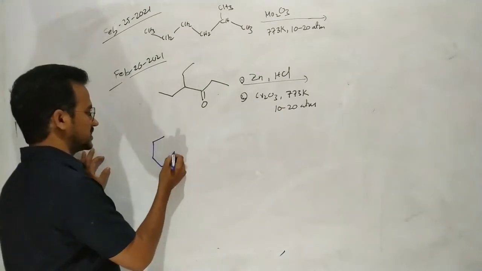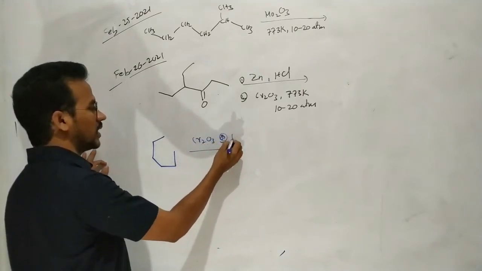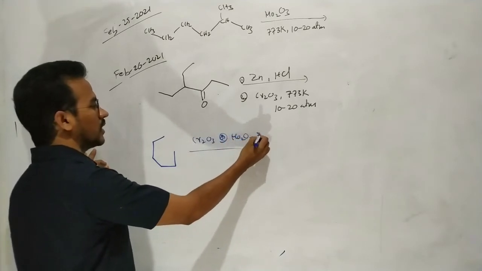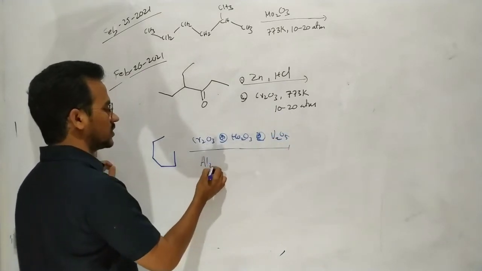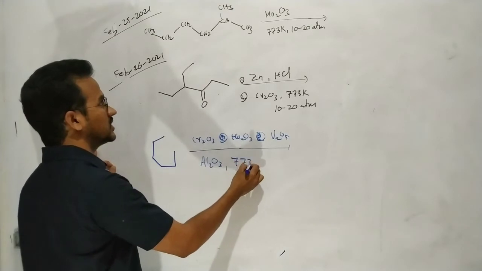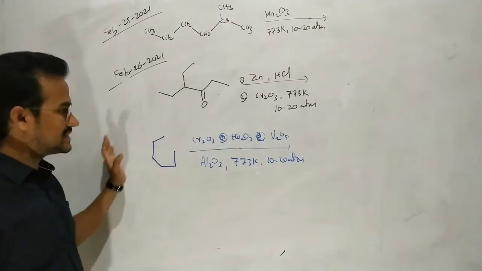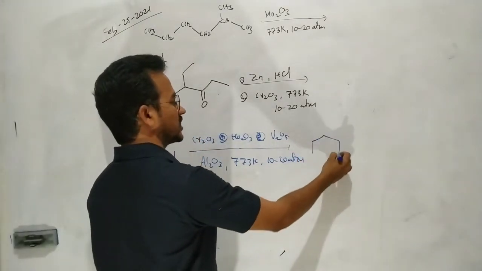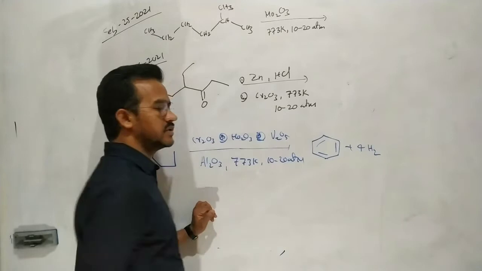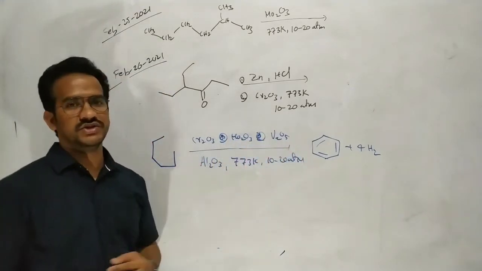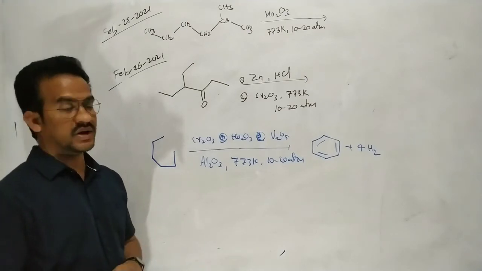Suppose this is the hexane. This hexane on heating with chromium oxide or molybdenum oxide, or vanadium oxide supported on alumina Al2O3, at 773 Kelvin and 10 to 20 atmospheric pressure, gets converted to benzene, by loss of 4 H2 molecules. N-hexane is converted to benzene. It is an aromatization reaction, or hydroforming or reforming reaction.